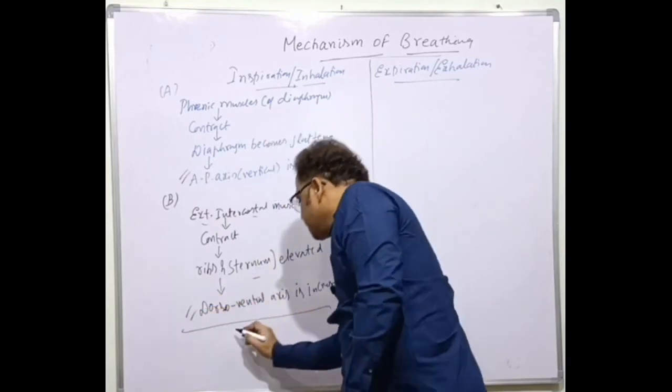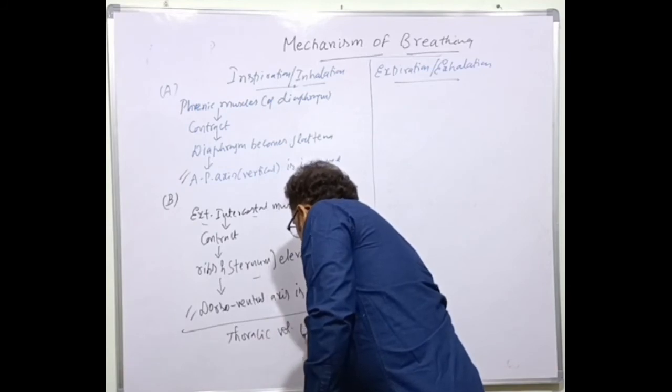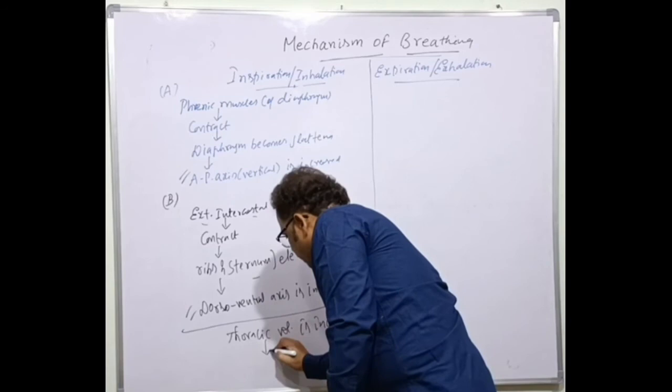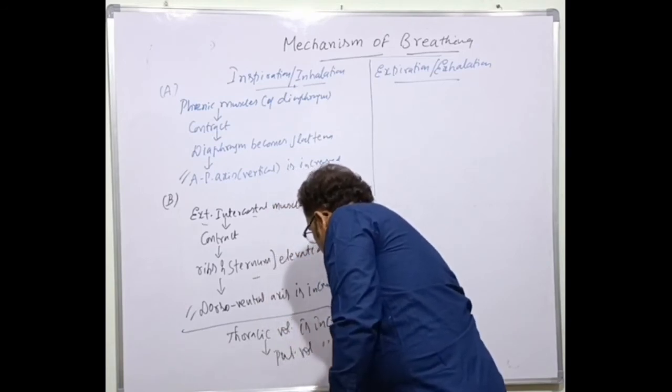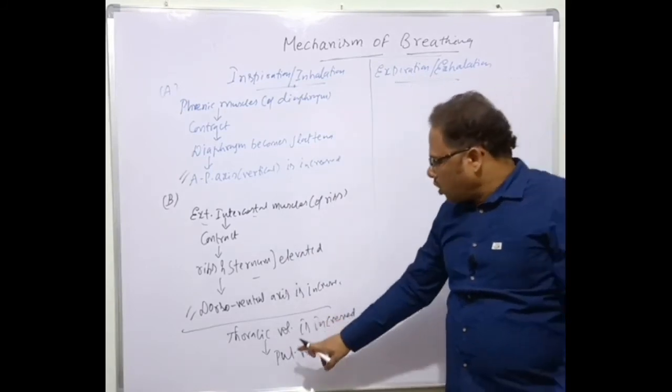The thoracic volume is increased. When the thoracic volume is increased, the pulmonary volume is also increased, because much of the thorax is occupied by the lungs.